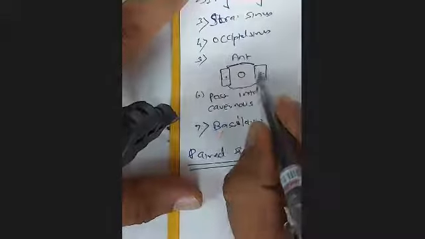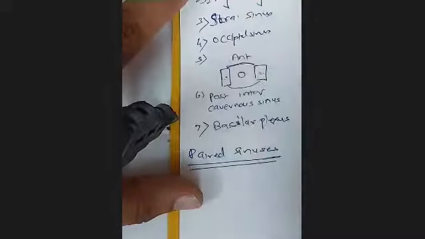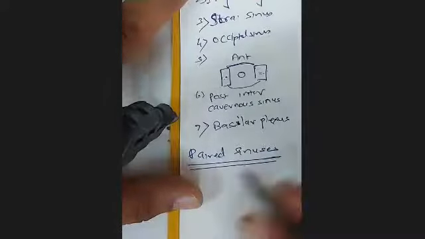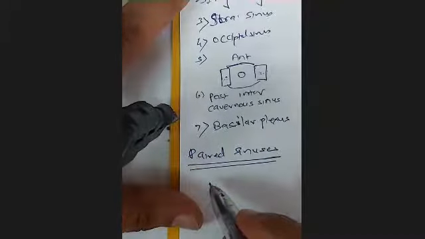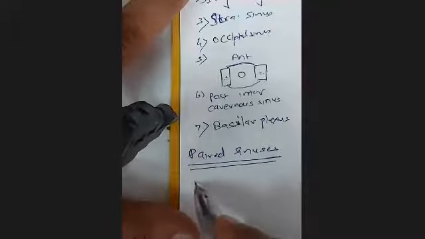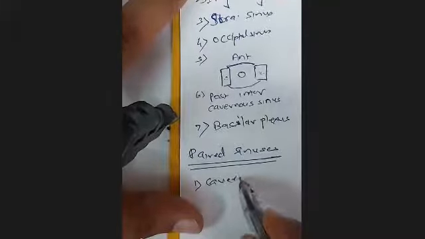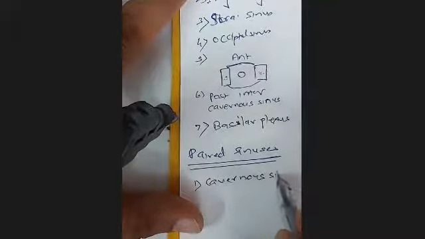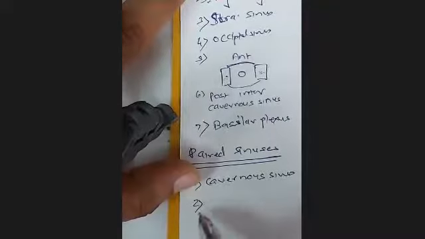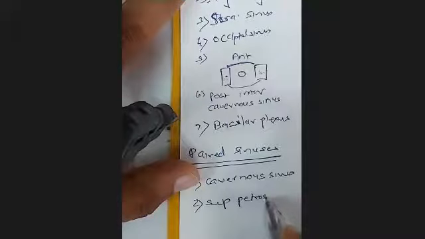So here is the sella turcica, and on both sides of the sella turcica is the cavernous sinus. So the paired sinuses are: one, cavernous sinus; two, superior petrosal sinus.